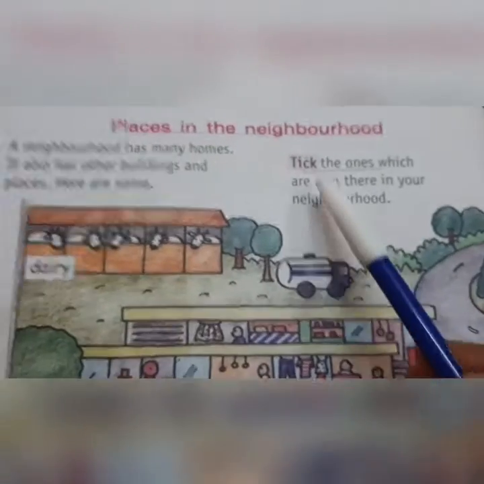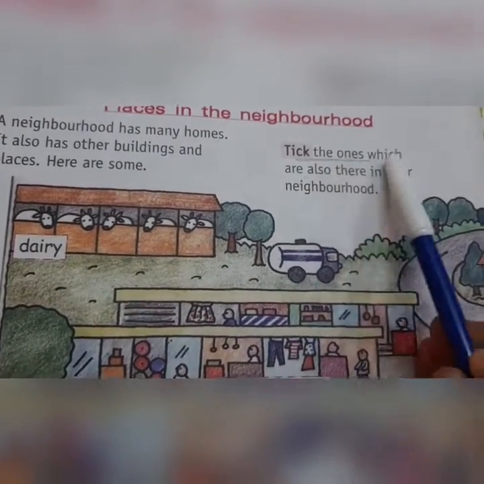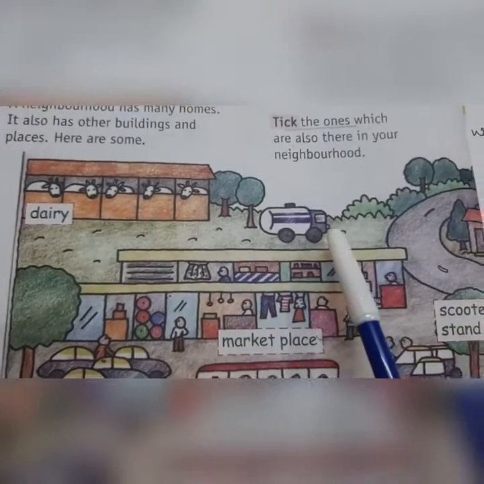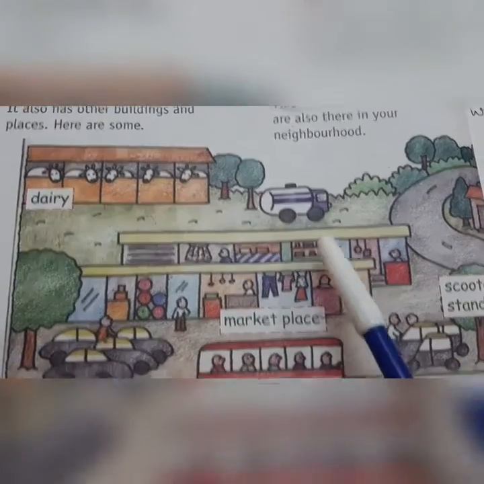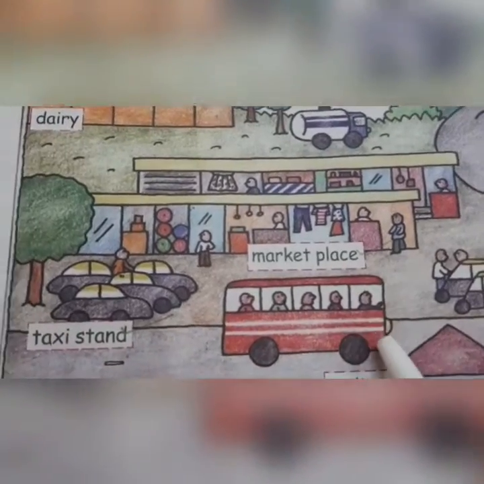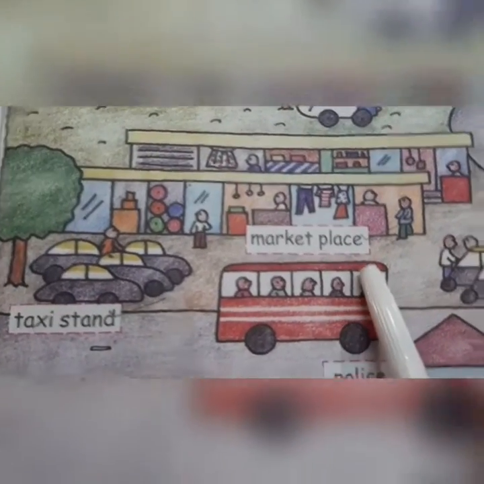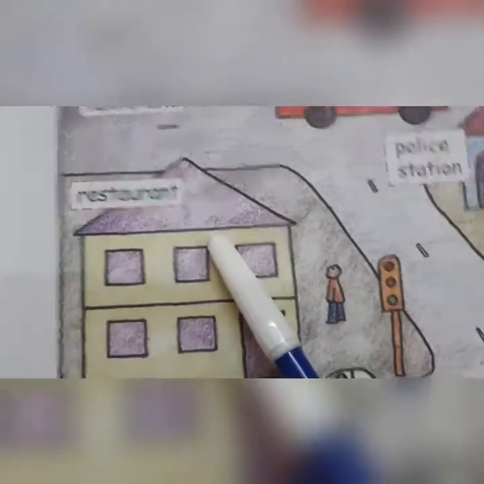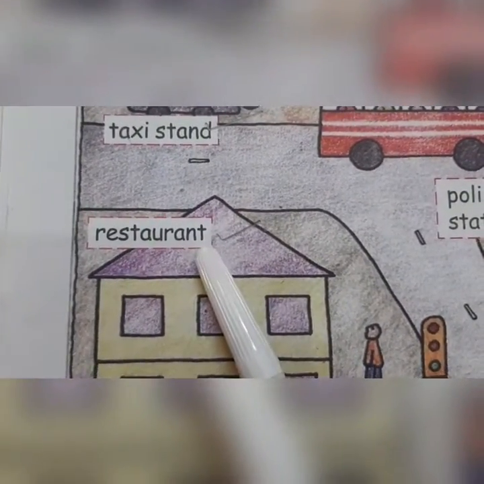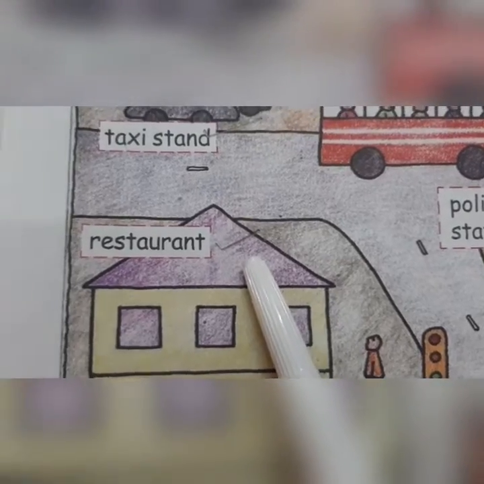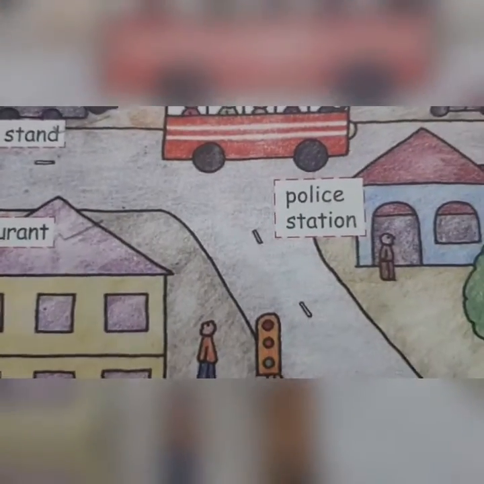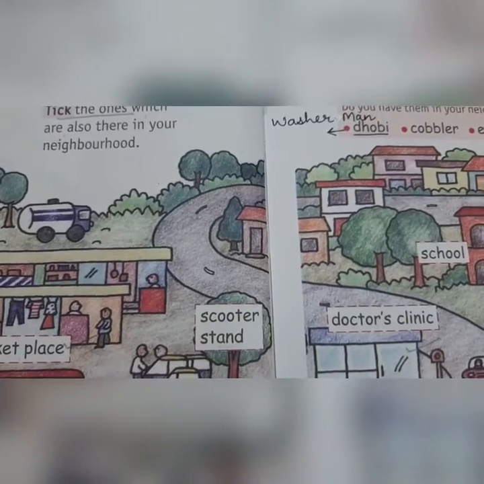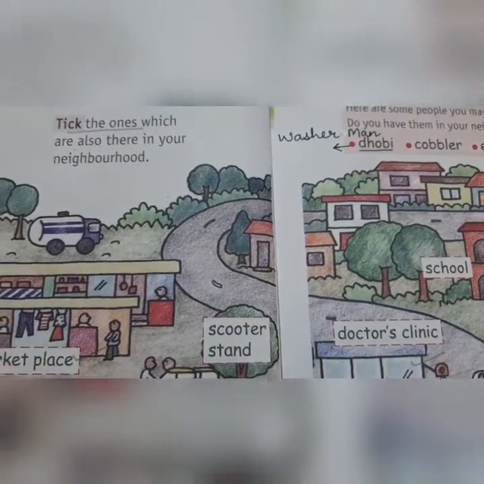Now there is an exercise. Tick the ones which are also there in your neighborhood. Now you have to tick those places or buildings which are in your neighborhood. Like in my neighborhood, there is a marketplace, so I have ticked marketplace. There is a restaurant also in my neighborhood, so I have ticked restaurant. So in this way, you tick all those places which are in your neighborhood.